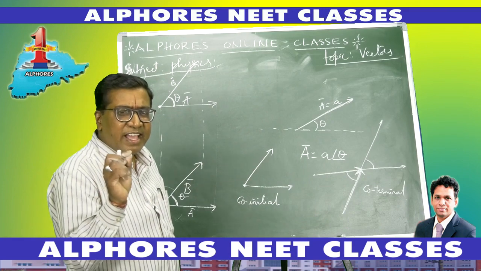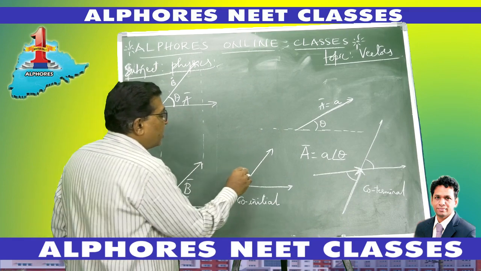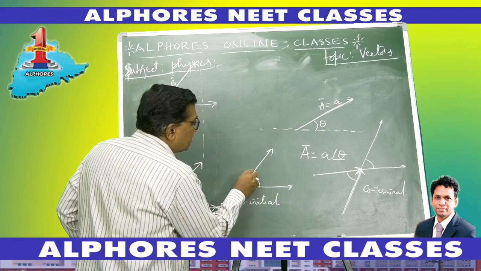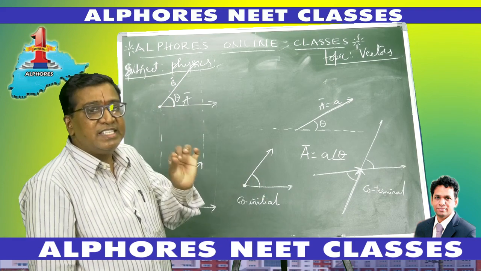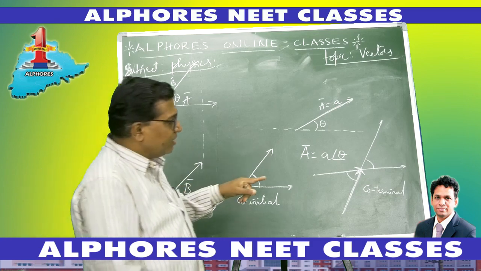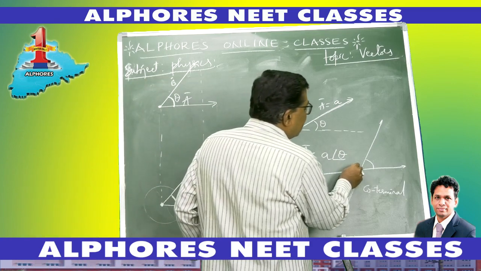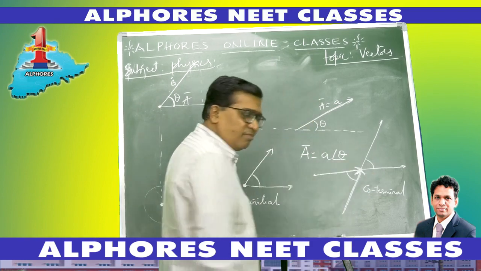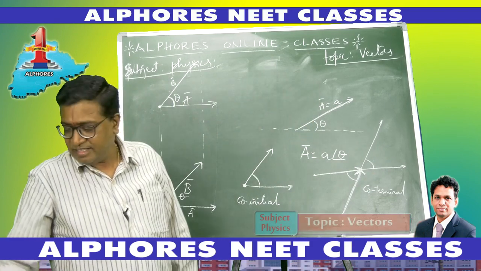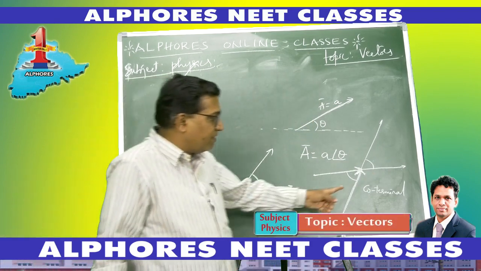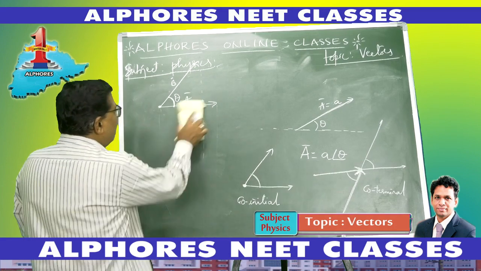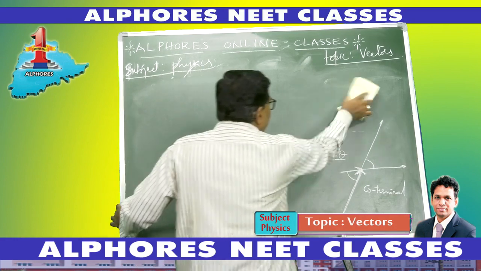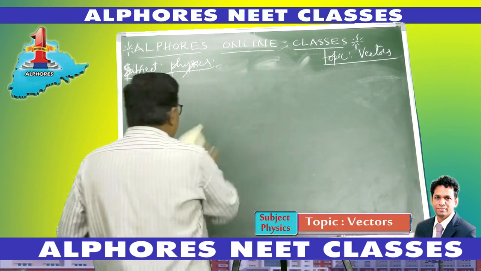To measure the angle between the vectors, you should arrange them such that they start from the same point, called co-initial vectors, right? Or you should arrange them such that their terminal points coincide, then they are called co-terminal vectors. Even then you can measure the angle like this. Okay, so the angle between the vectors, let me take some examples regarding this.